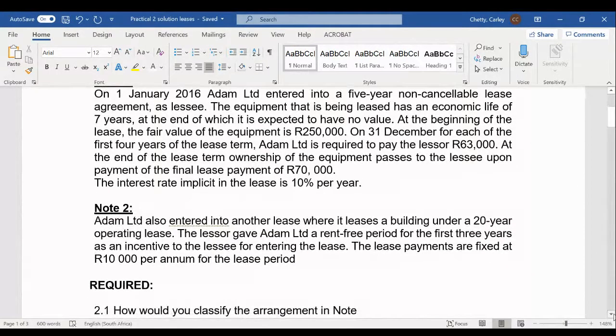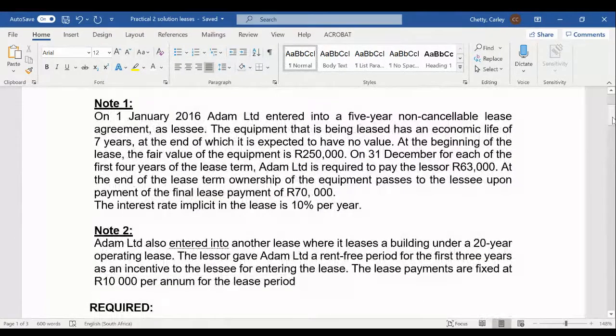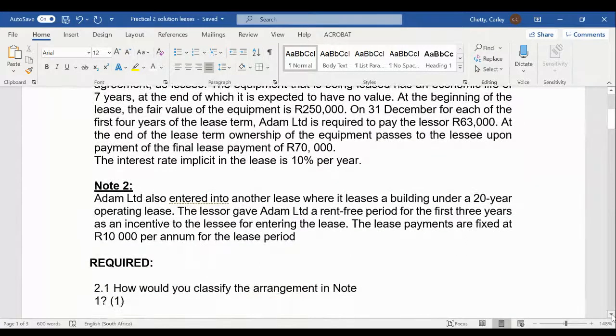So Adam Limited also entered into another lease where it leases a building under a 20-year operating lease. The lessor gave Adam Limited a rent-free period for the first 3 years as an incentive to the lessee to enter into the lease. The lease payments are fixed at 10,000 Rand per annum for the lease period. Okay, so we have 2 leases here, one in note 1 and the second one in note 2. Let's have a look at the required.